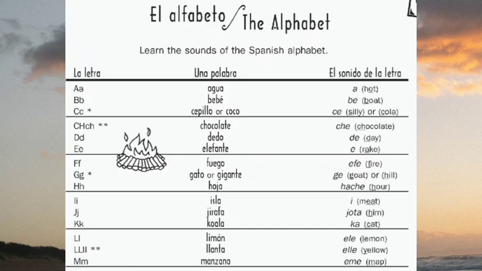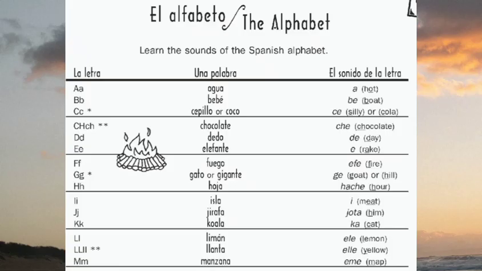Next, letter K. A word is koala. Koala is koala. The sound of the letter is ka. Next, letter L. For L, a word is limon. Limon is lemon. And the sound is L. Next, for double L, a word is llanta. Llanta is tire. And the sound is ye.